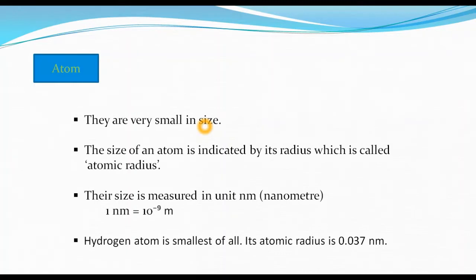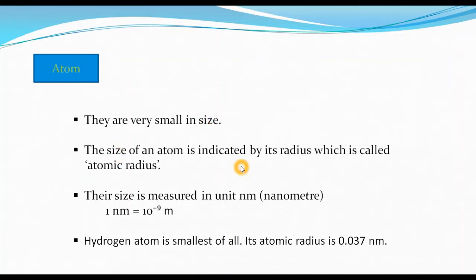That means 35 million copper atoms make only 1 centimeter. That means they are very small in size. We cannot even see them under the most powerful optical microscope.